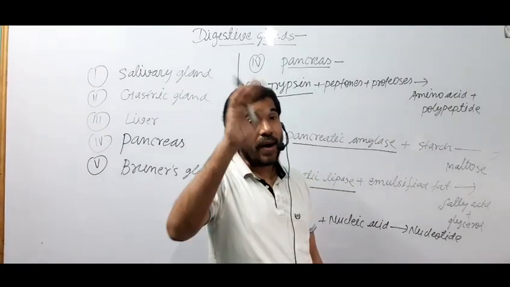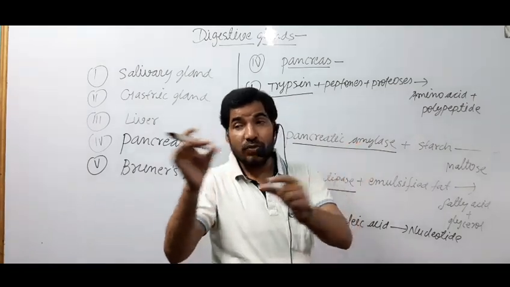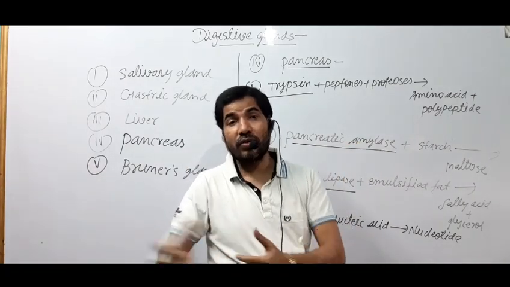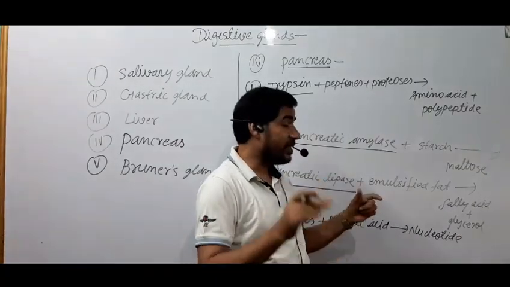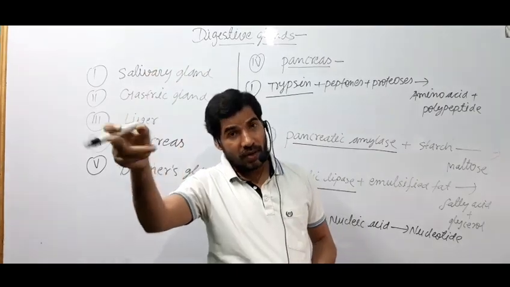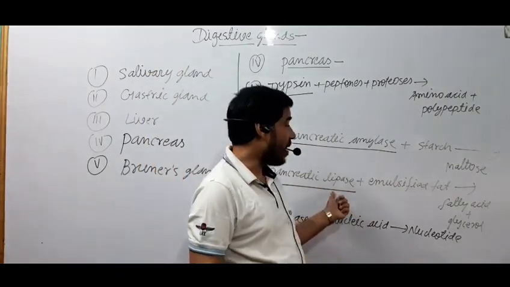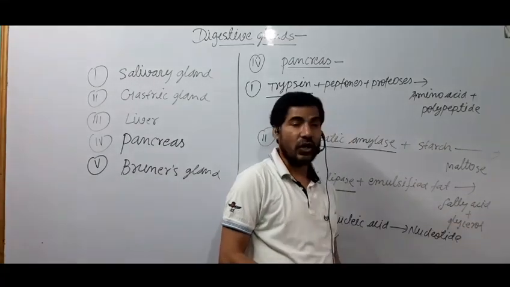I have said bile juice breaks large pieces of fat into small pieces, and those small pieces of fat are called emulsified fat. So pancreatic lipase acts on emulsified fat, whereas gastric lipase acts on only fat. Pancreatic lipase acts on emulsified fat and gives fatty acid and glycerol.